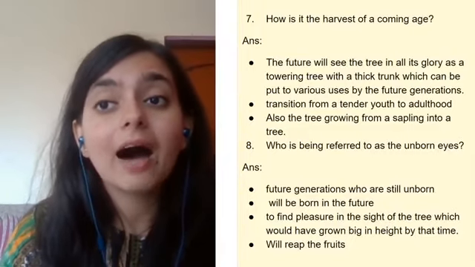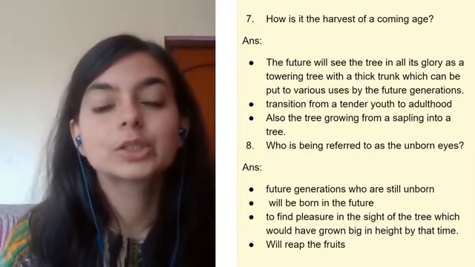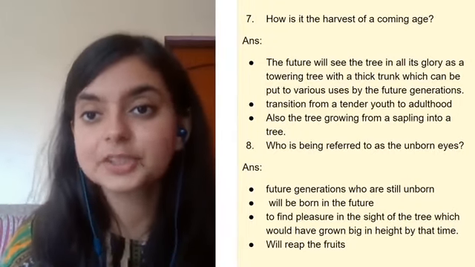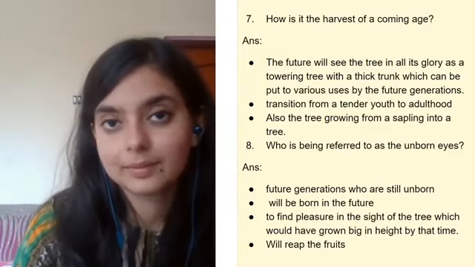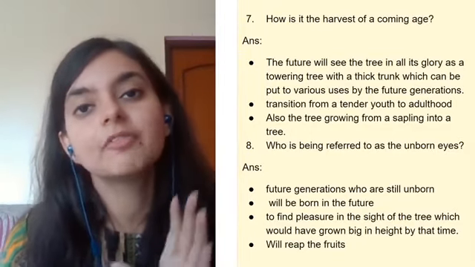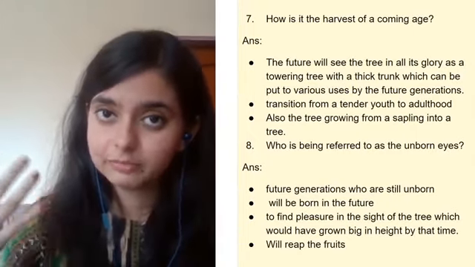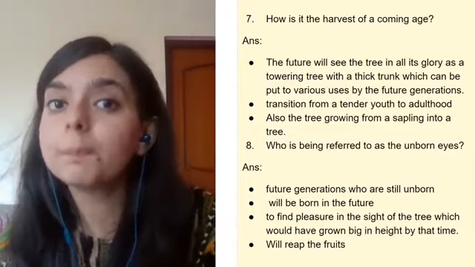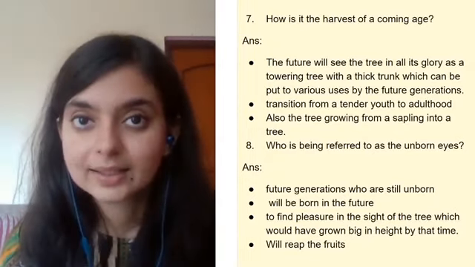Next is, how is it a harvest of the coming age? The seeds that you are planting, maybe you will wither away. Maybe the generation that is planting will enjoy the fruits and wither away. But even if the plant which you have planted dies or withers away, it will again give rise to new plants, because it will spread its seeds on the ground.